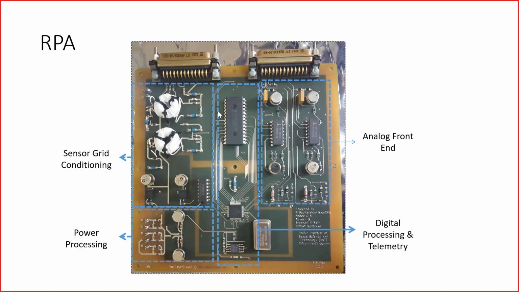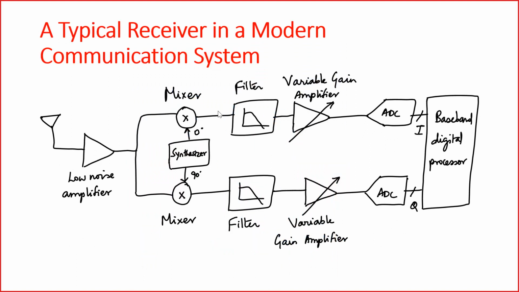All right. Now, this is a typical modern communication system. These blocks are present in all our mobile phones and all our laptops. Wherever you have wireless communication happening, you have these blocks. This is an antenna, you have a low noise amplifier, a mixer, a synthesizer. You don't need to worry about all these things, I'm just showing you. You have a filter, a variable gain amplifier, analog to digital converters, and then it goes to what is called your baseband digital processor or your modem. All these parts are analog and RF in nature.